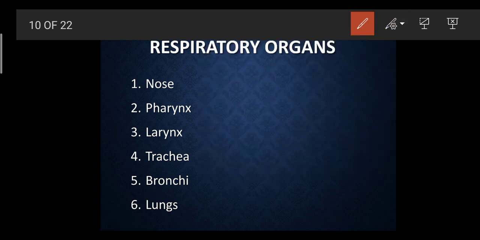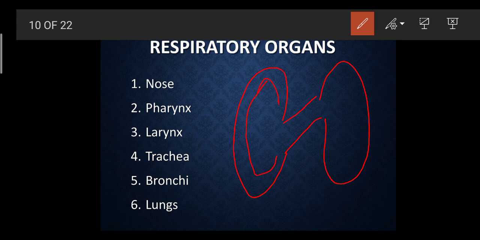As we know, the lungs are protected by two membranes, the outer one and the inner one.